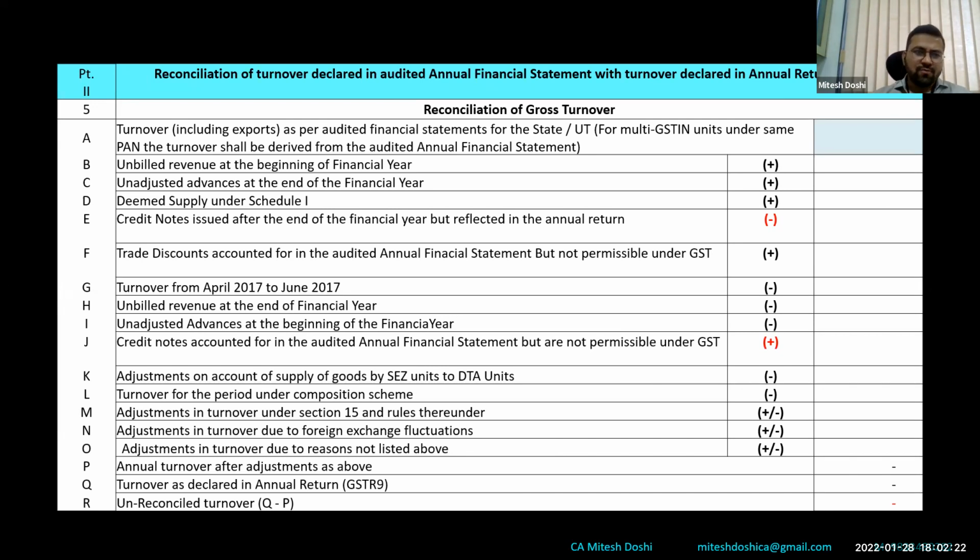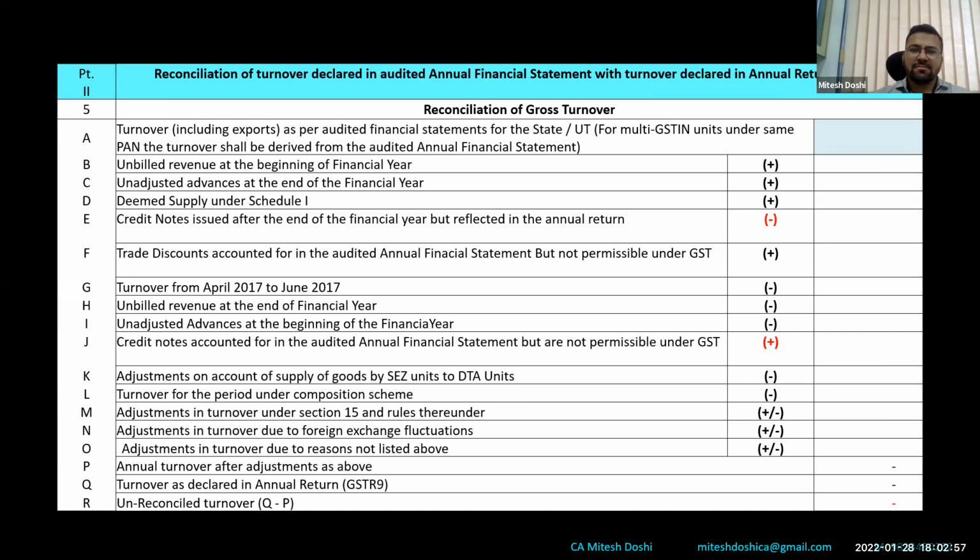There is confusion with regard to this, or we can say there are divergent views, since no standard has been prescribed or is to be followed. People are having divergent views and doing it differently, and I won't say anyone is wrong. Everyone is right as per their understanding. So for table 5A turnover, people are confused whether it is only the turnover element, that is, revenue from operations. We show revenue from operations and then there is other income. The sales part is shown in trading, and thereafter we have prepared the P&L, which covers other incomes.